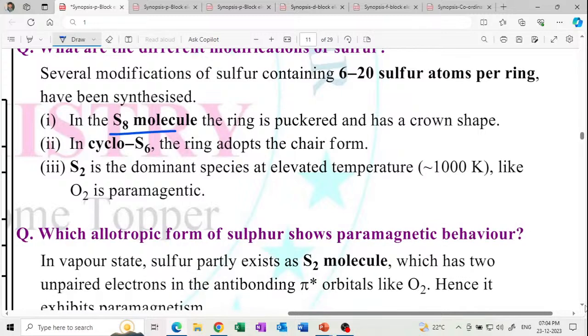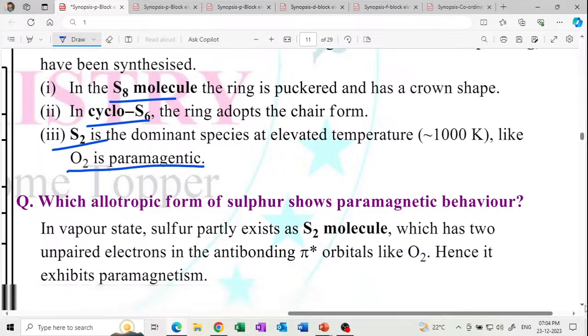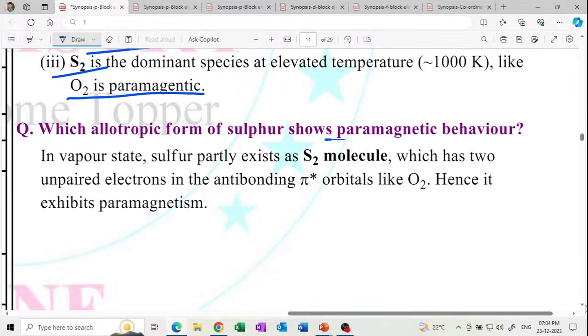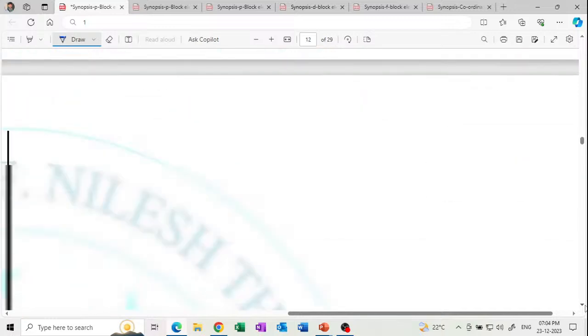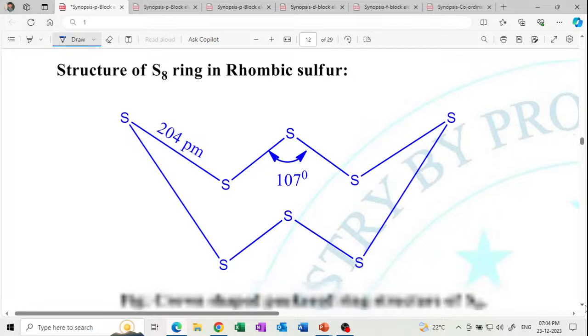These are S8, cyclo, S2. O2 is paramagnetic, just like S2. S2 is also paramagnetic. Get it? Paramagnetic behavior of sulfur, because it contains two unpaired electrons in the antibonding pi star orbital. So at least answer in this way. You should be able to learn this.